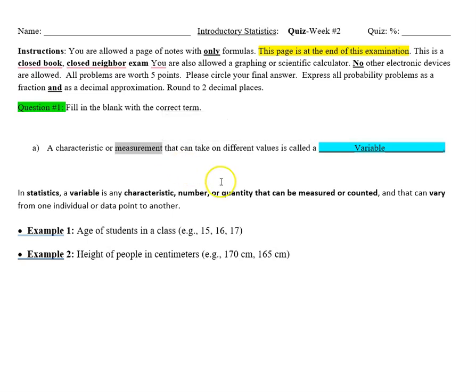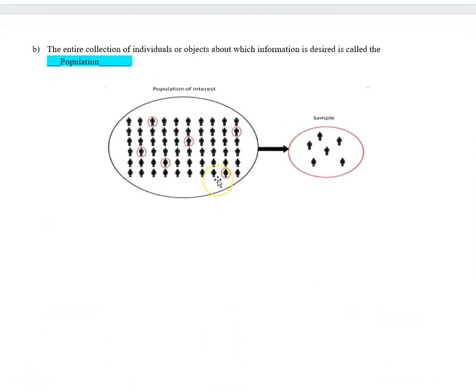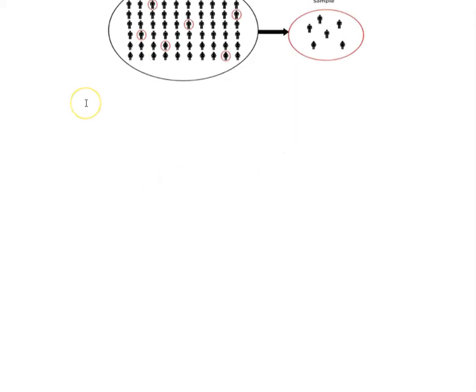Okay, so let me talk about the second one. In the second one, also a very simple definition, because it's talking about the entire collection of subjects, in this case it only fits as a population. Now, when it's talking about a sample, it'll say a subcollection, and then they may also be referring to different sampling techniques. So this one, B, because it mentions the entire collection, only fits to be a population. Okay, let me go to the next question.